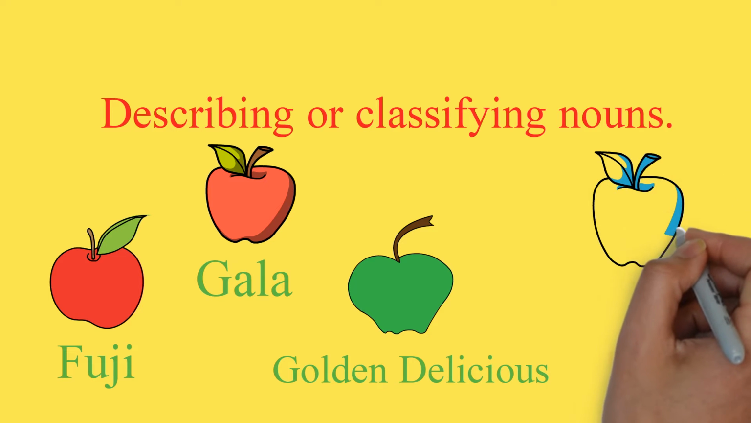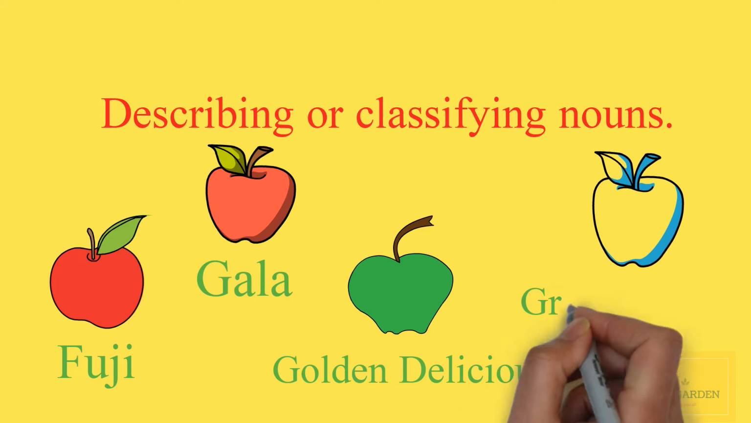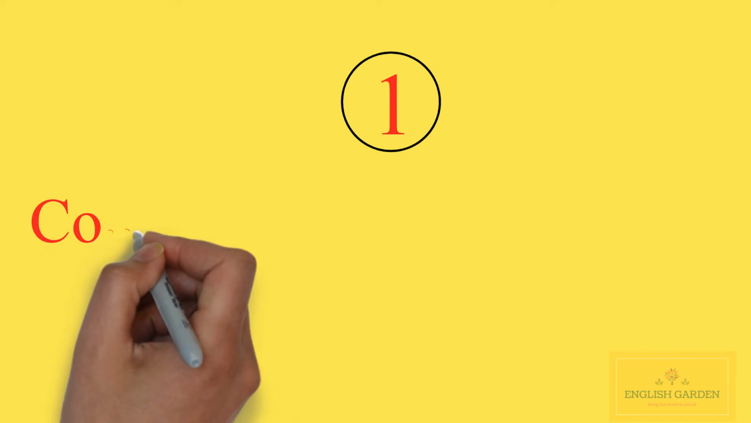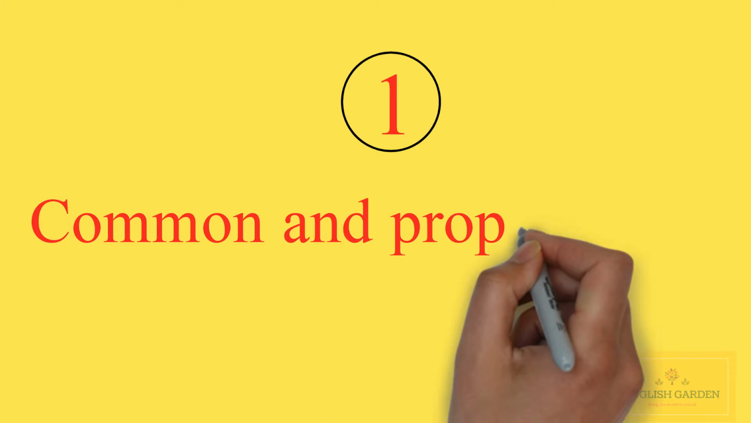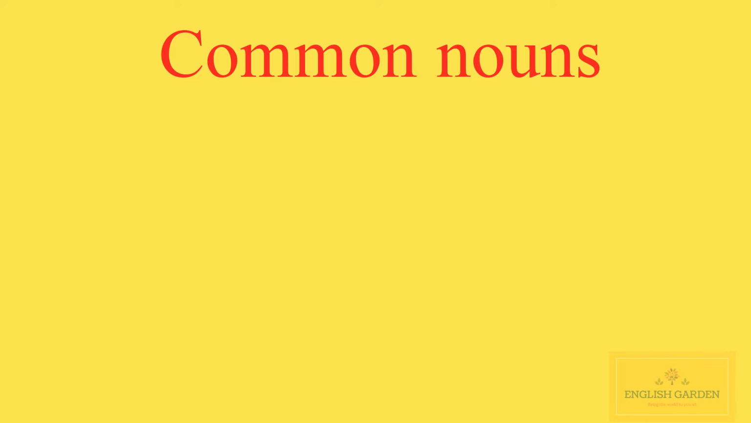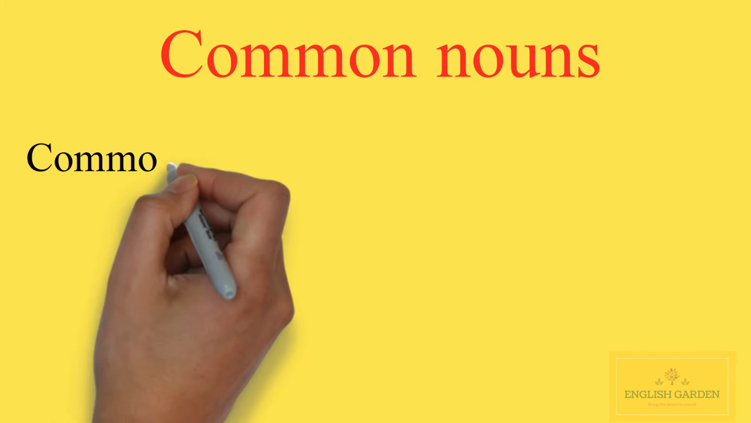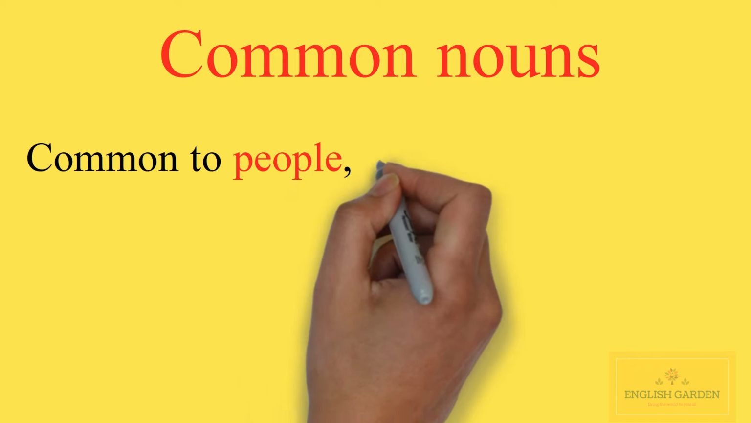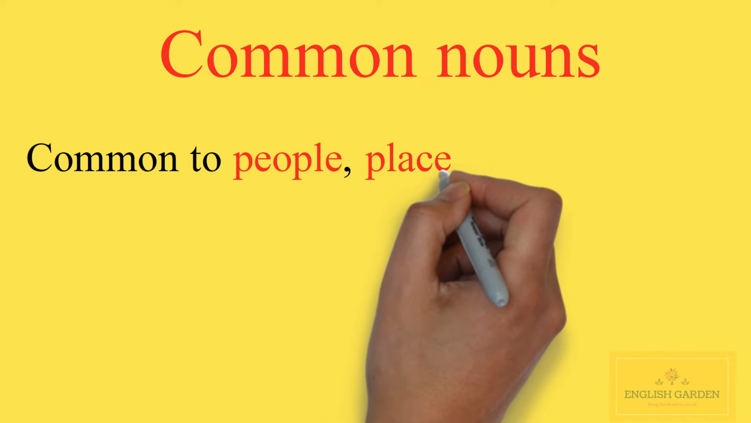Here are the different ways to describe or classify nouns. The first. Common and proper nouns. Common nouns. Common nouns are naming words that are common to people, places, things or ideas. Common nouns do not define any particular person, place or thing. They are general names. So, they are not capitalized unless they begin a sentence.